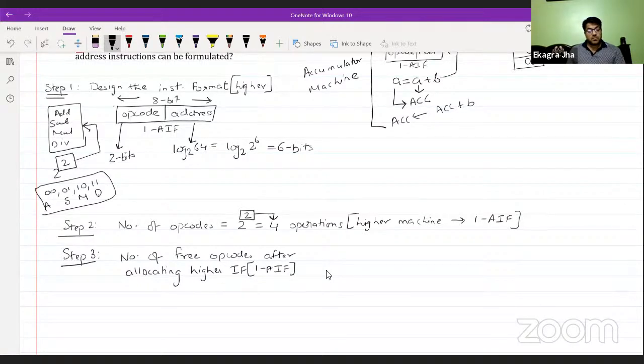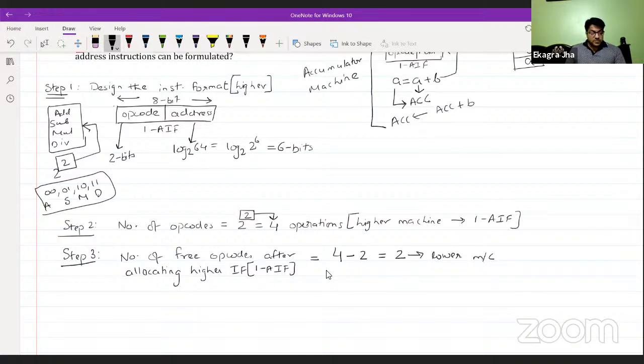So out of 4 total operations, only two operations are supported by the system as one address instruction. After allocating one address instructions, how many opcodes are remaining? Only two. So two opcodes are reserved for the lower version or lower machine.